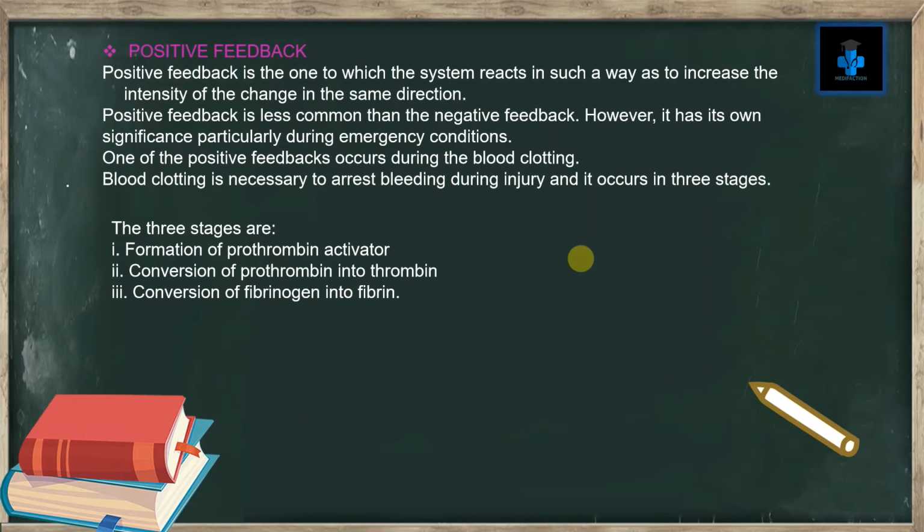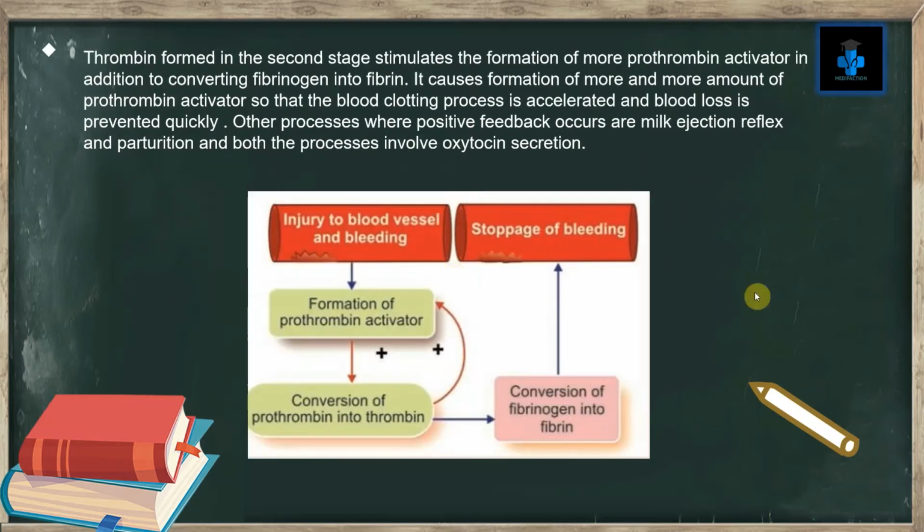One of the positive feedbacks occurs during blood clotting. Blood clotting is necessary to arrest bleeding during injury, and it occurs in 3 stages. The 3 stages are: formation of prothrombin activator; number 2 is the conversion of prothrombin into thrombin; number 3 is the conversion of fibrinogen into fibrin. Now, in order to understand, let's check this flowchart.